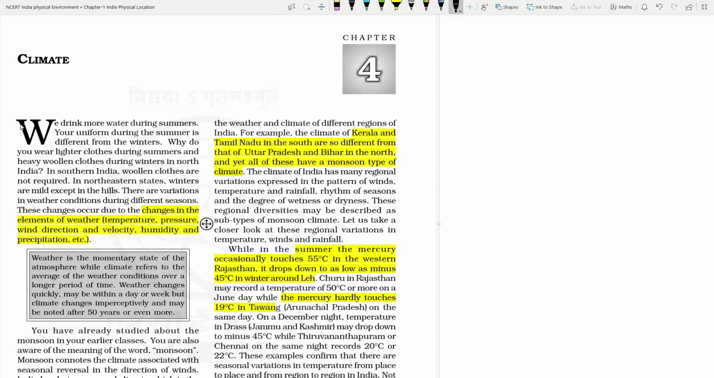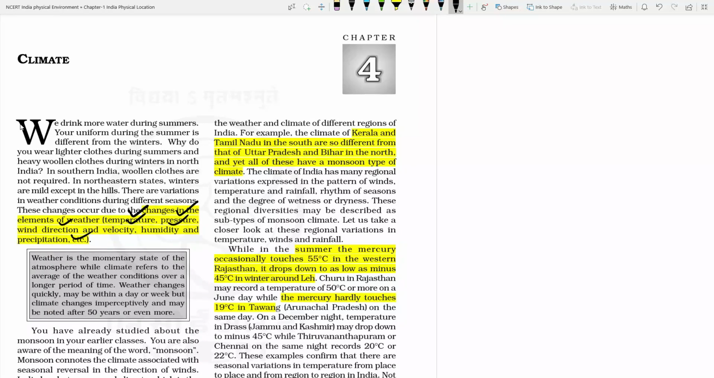We have already covered chapter 3, chapter 2 and chapter 1. Let's see what the elements of climate and weather are. Any kind of climate is determined by the temperature of that area, pressure, direction of the wind, velocity, humidity and precipitation.